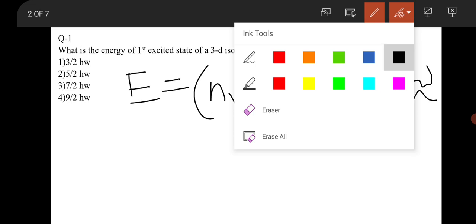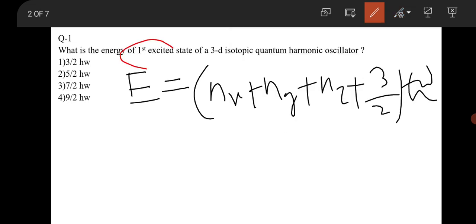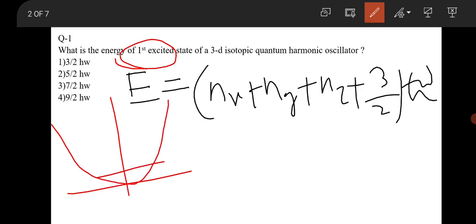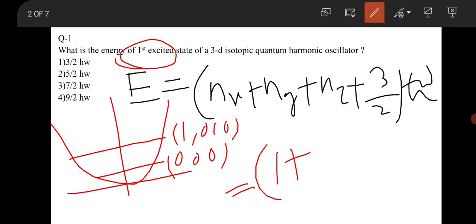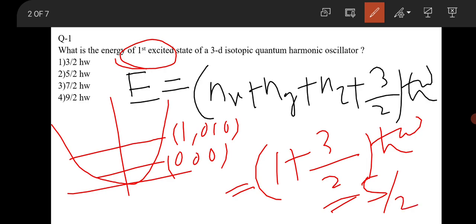So it's asking about the first excited state. Let's draw the three-dimensional quantum harmonic oscillator levels. This is the ground state, that is 0 0 0, and this is the excited state, that is 1 0 0. So we replace nx with 1, ny with 0 and nz with 0. So it will be (1 + 3/2) ħω, that is 5/2 ħω. So the correct answer will be 5/2 ħω, which is option 2.